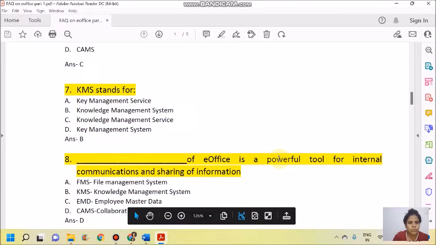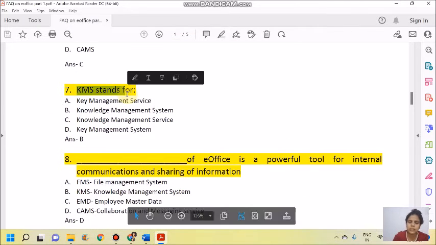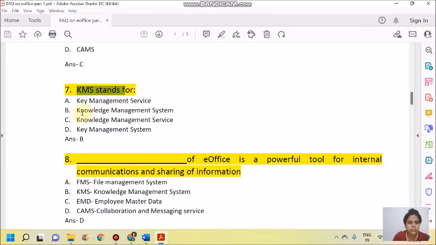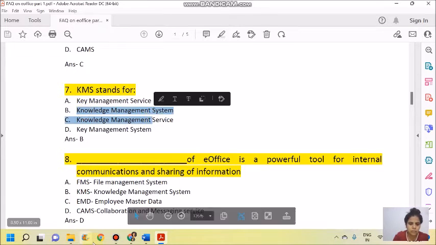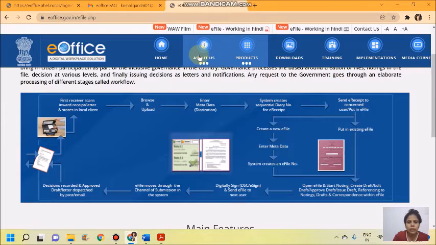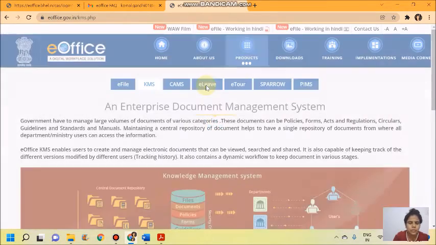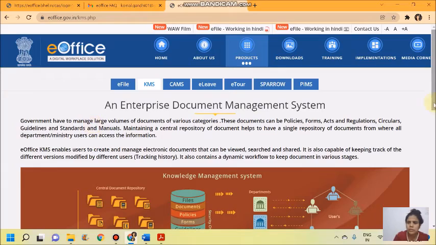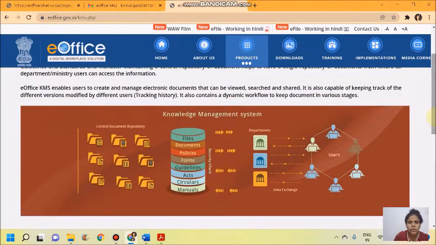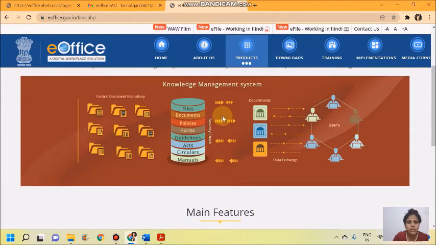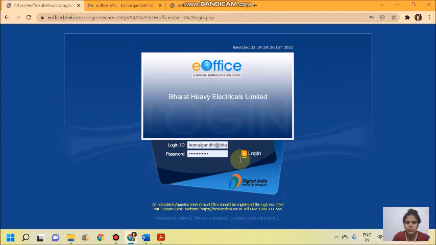Next, we come to the 7th question, KMS. This is another module of eOffice. It stands for knowledge management system. This module is very important. We'll go to products and I'll show you KMS. KMS is the knowledge management system or repository system where every kind of files, documents, policies, forms, guidelines, annual confidential reports, acts, circulars and manuals can be kept, and very easily circulated within the office premises through the KMS portal. I'll show it in my login as well.